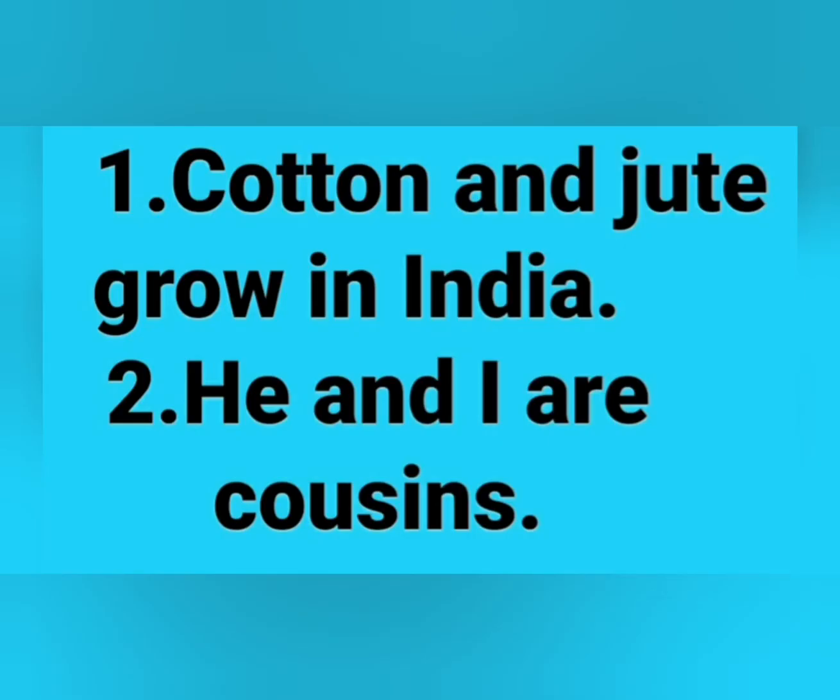Next example, cotton and jute grow in India. Here we have two singular subjects, cotton and jute, and they are joined with and, so we have to use here plural verb grow. Another example, he and I are cousins. Here we have two singular subjects, he and I, and both are joined with and, so we use here plural verb are. He and I are cousins.